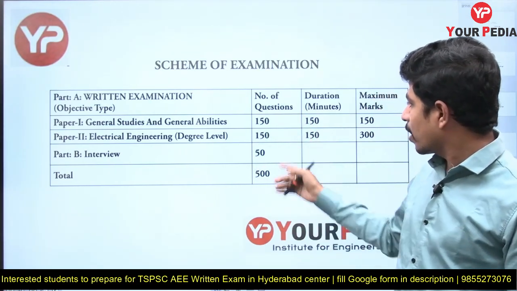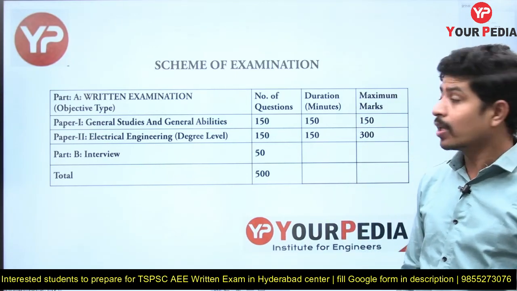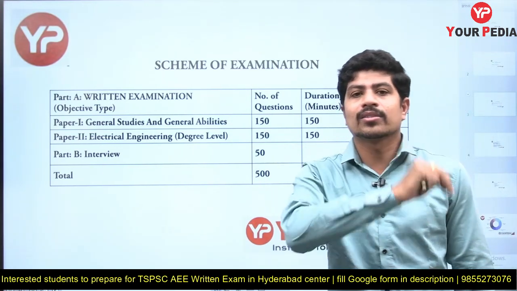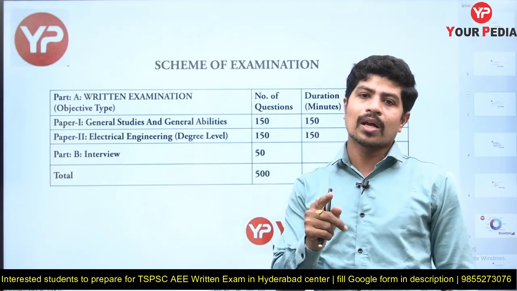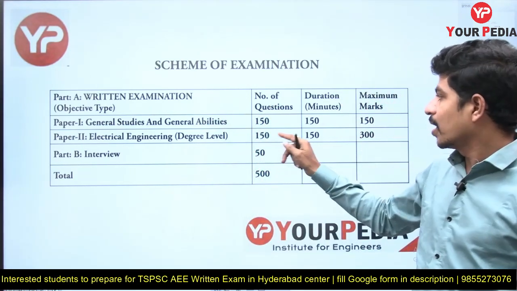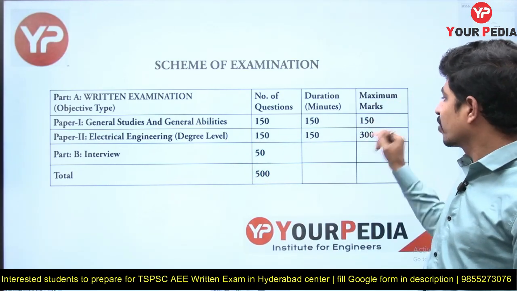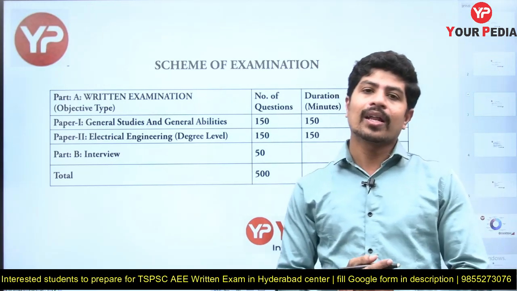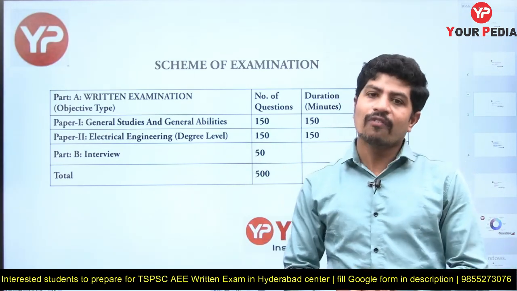How many questions are there? 150 questions, and the duration is 150 minutes. For one question, 1 minute is given, but each question carries 2 marks, not like the general studies and general abilities paper, where it is 1 question, 1 mark. In this technical paper, each of the 150 questions carries 2 marks. Therefore, total marks are 300. The interview carries 50 marks. The total will be 500 marks.